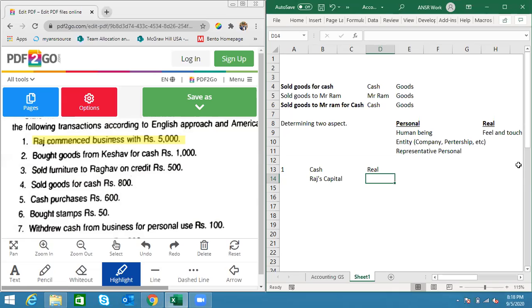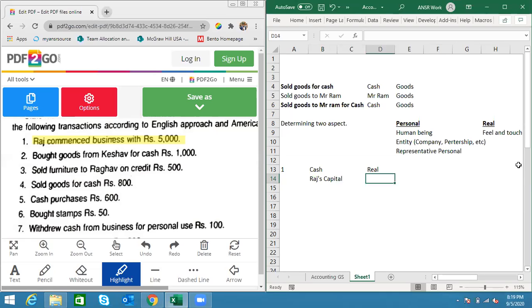Sorry, if you write only Raj, will they cut marks, or do we have to write Raj capital? No, not at all. Marks will not be cut. Only Raj is also fine. Raj account is also fine. The capital account is also fine. If somebody is very strict, they might, but I won't, if the thing is given to me.